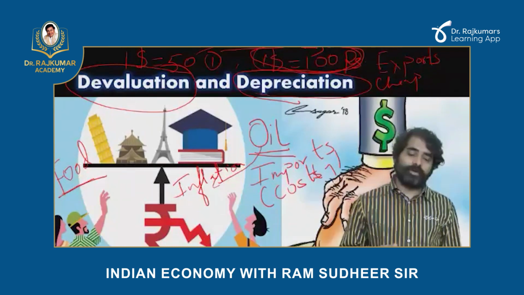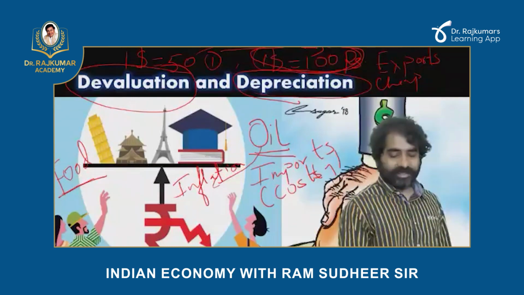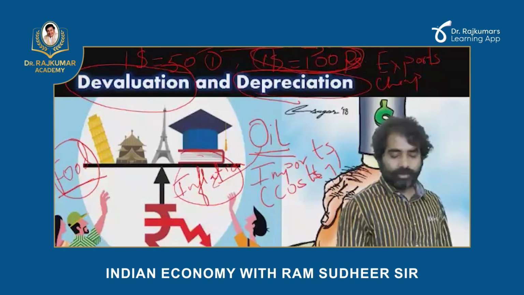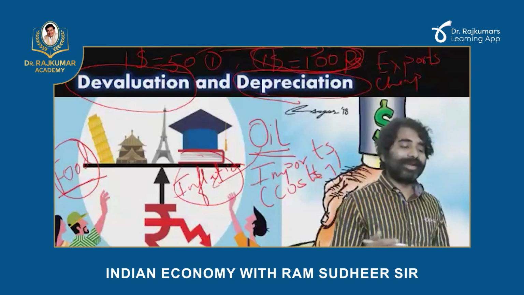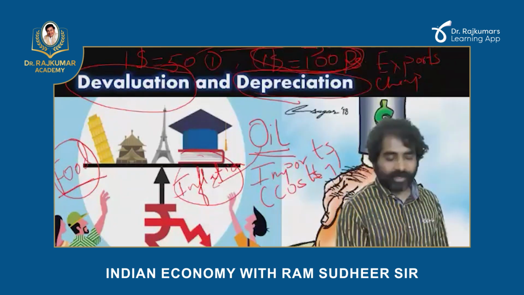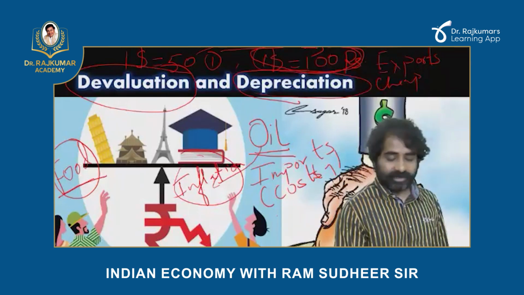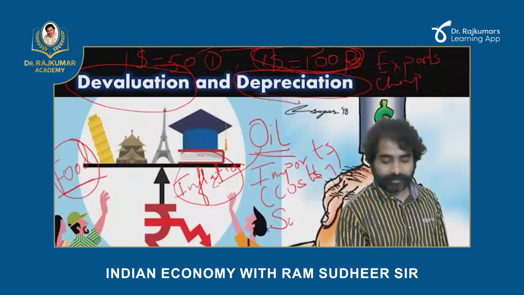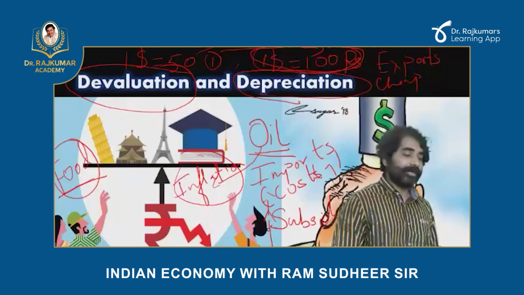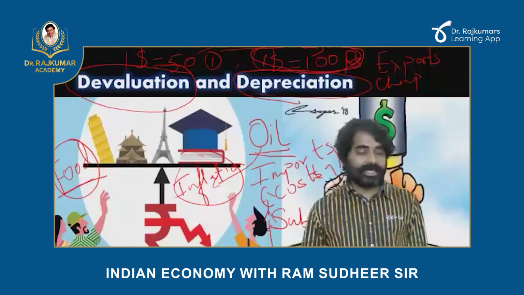And therefore, to handle this inflation with respect to oil and food, what will government try to do? Government will try to spend more money from its pocket. Government will try to make oil cheap, food cheaper. So government is going to increase subsidy.